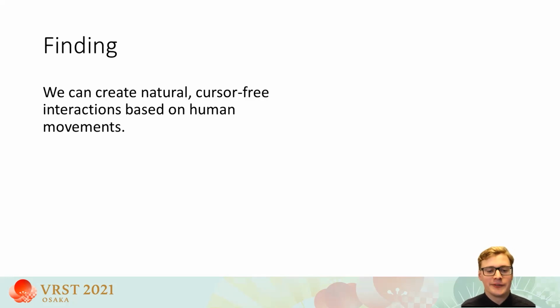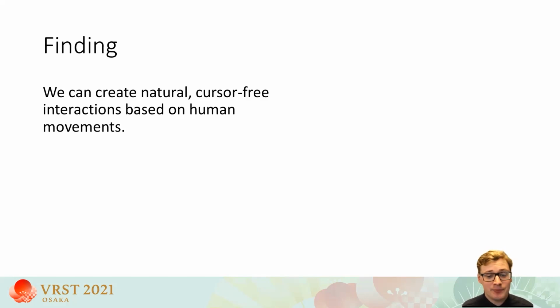So what to do with all of this? Well, we have shown that we can model human movement with relatively simple features. With this model, we can implement interaction techniques that are more natural than what we have now, as we now can give cursor-free feedback on a given selection target. Further, we can expand this work by collecting even more detailed data, such as, for instance, gaze. And all in all, we can reliably determine a selection target based on human movement, which allows for a wide range of applications in virtual reality.